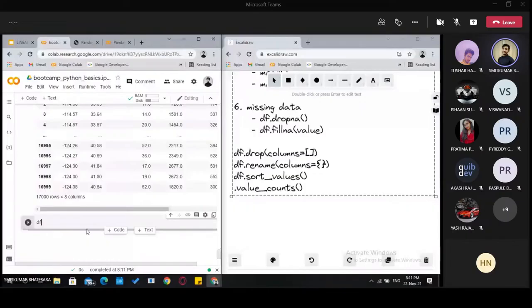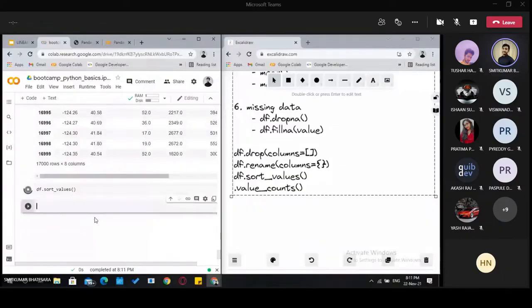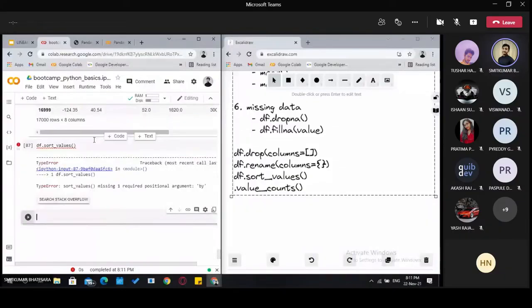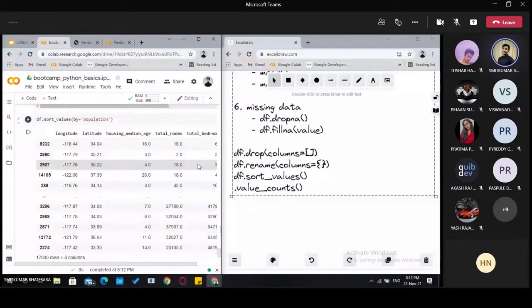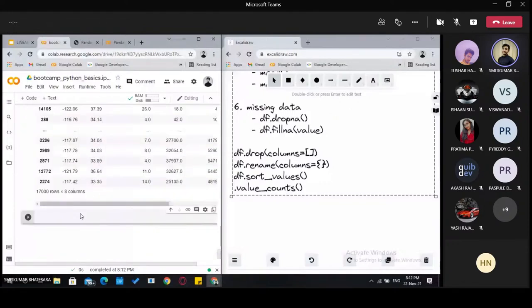Here, sort values. All right, and we have to pass one thing. I think we have already seen this. Sort values by column name. Just population, we can say population, and then we have value counts. It is sorted now according to population. As we mentioned, we can perform these operations on the whole table or any single column as well.